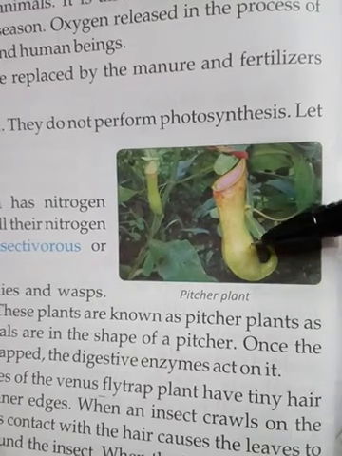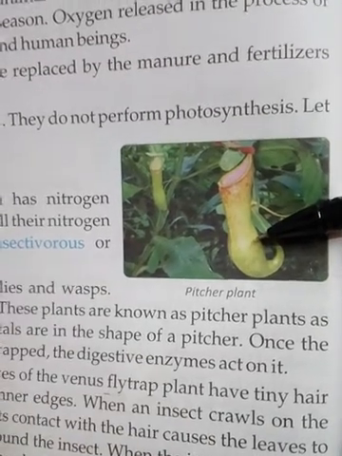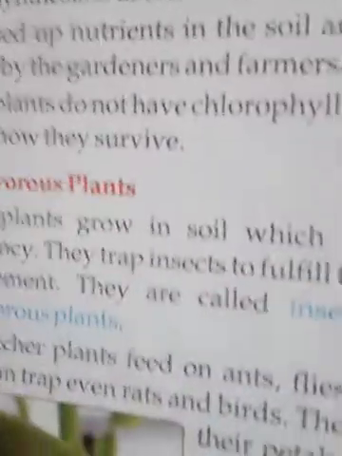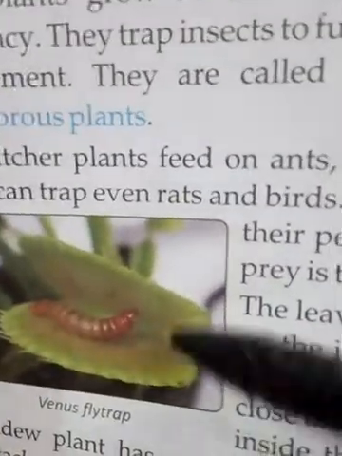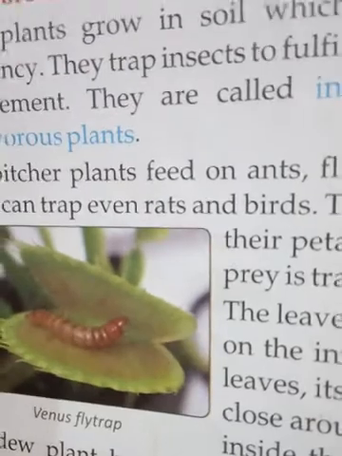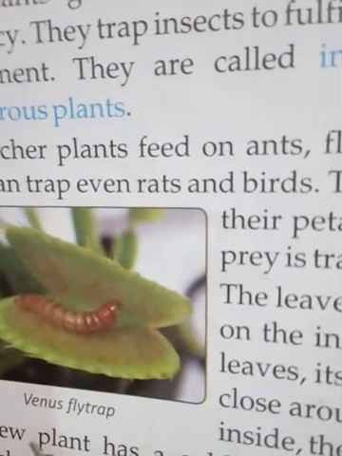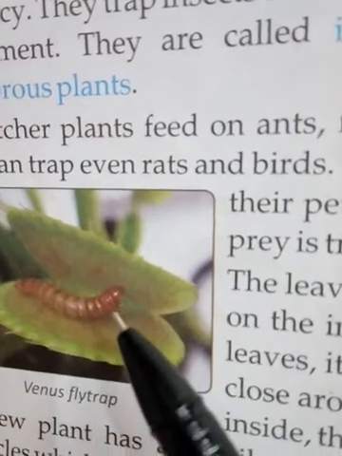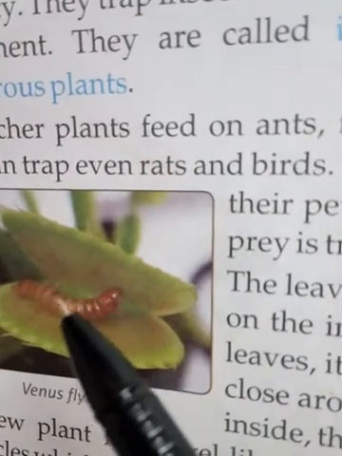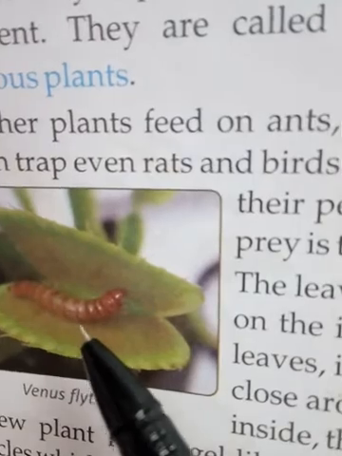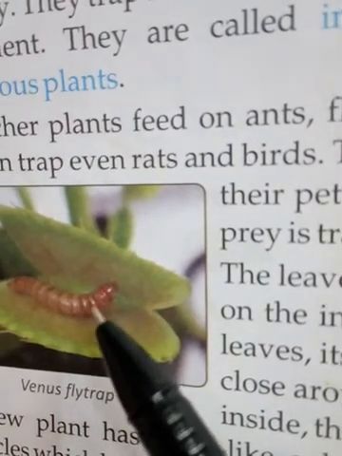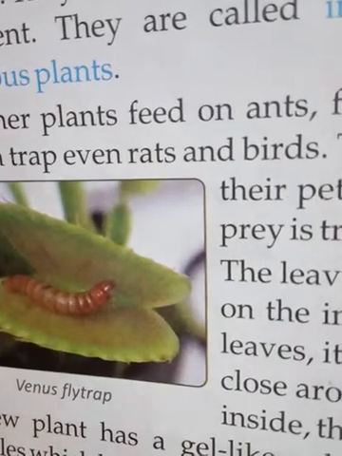Next type of plant, which is also a carnivorous plant, is the Venus flytrap. Here in the picture you can see these are the leaves of the Venus flytrap. These leaves have small hairs, and whenever any insect crawls on these leaves, the hairs have a sticky substance.